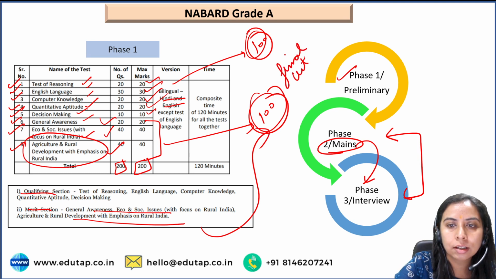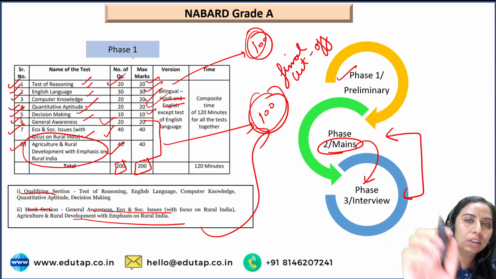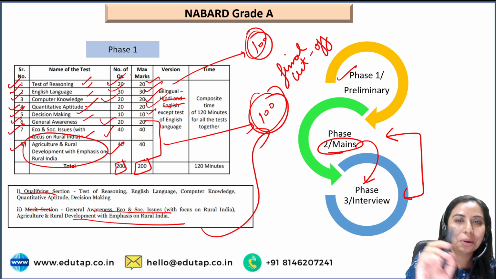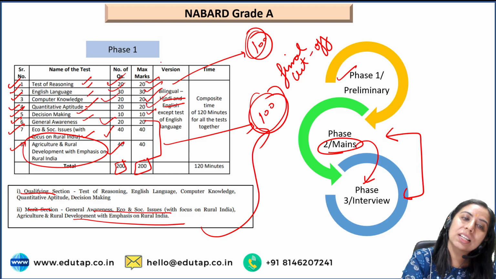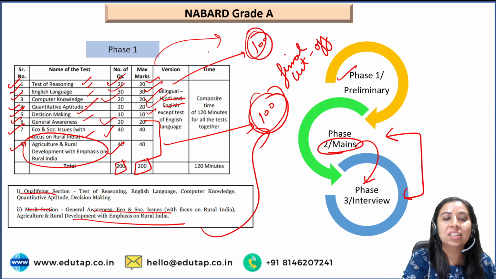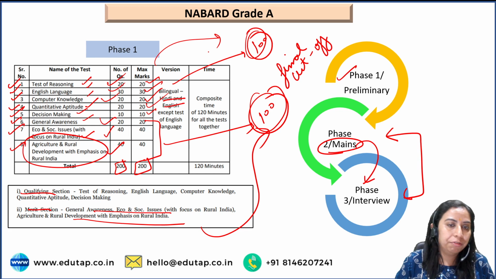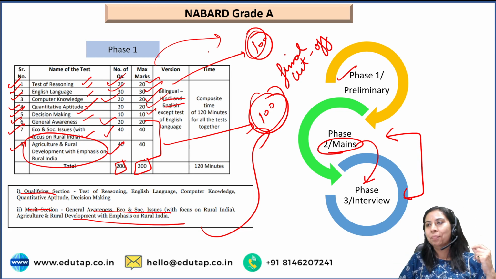That means you do not need to score 20 on 20 in reasoning, you do not need to score 30 on 30 in English, 20 on 20 in computer. No, there is just a sectional cutoff that you have to clear, and cumulative marks 100 of these subjects are not required, okay? So this is the phase 1, the very first important step for the examination. So basically a very light thing I want to share with you.